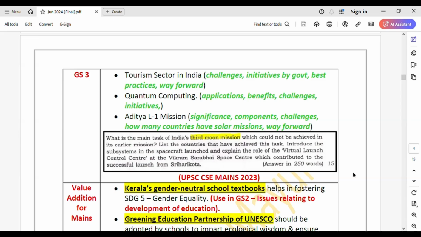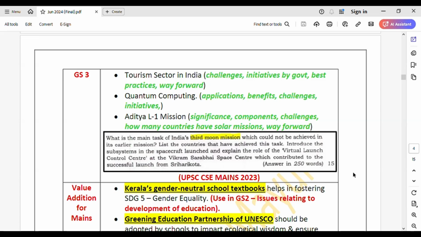So what to make note of here: the challenges in the tourism sector and what initiatives have been taken by the government, right? And see for any best practices, like we could go for sustainable tourism, right? You will get this in any coaching magazine or on the internet, or when you're reading the newspaper, you will come across something very good. Just make a note of these small things and then a way forward.